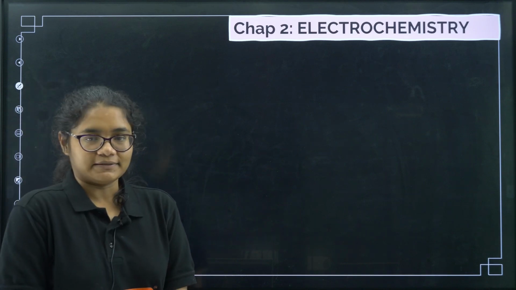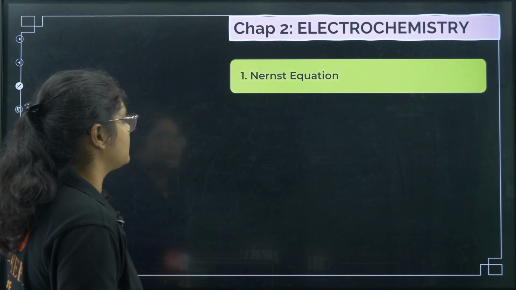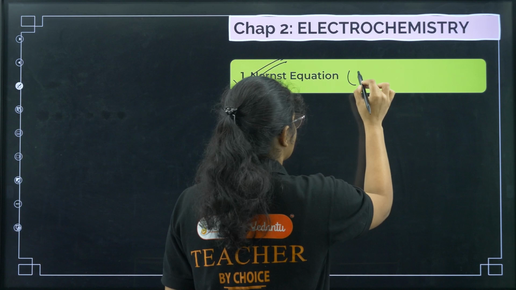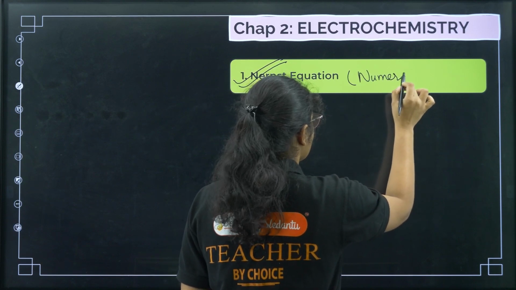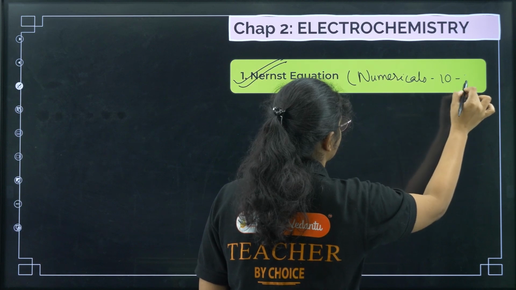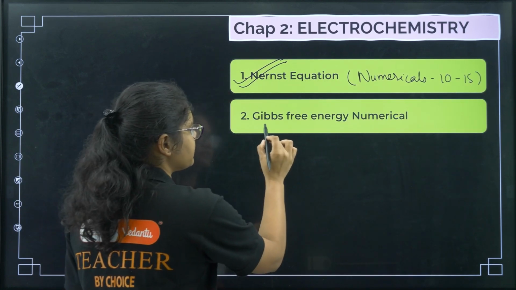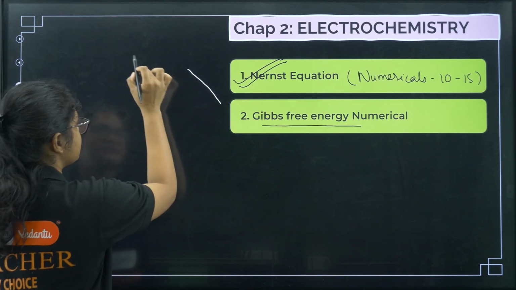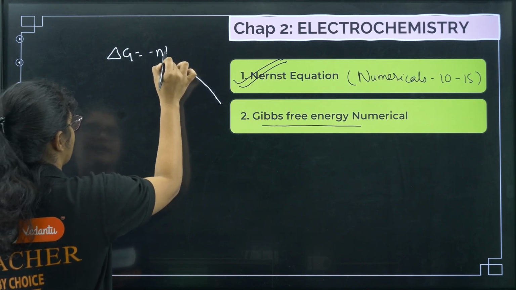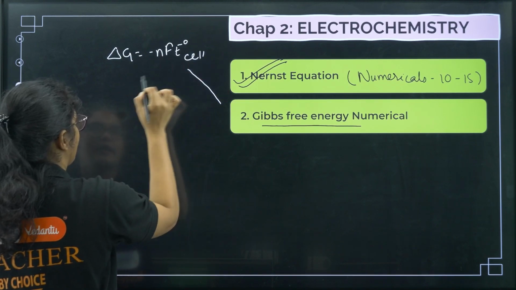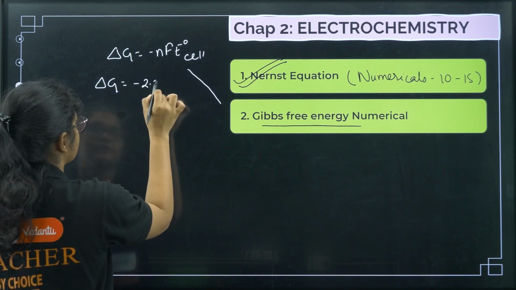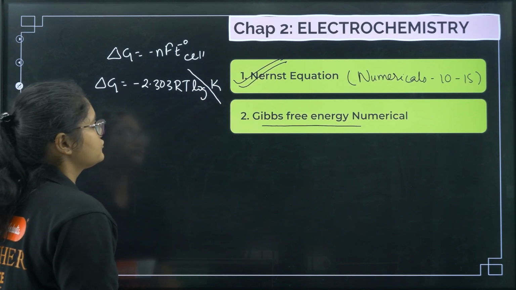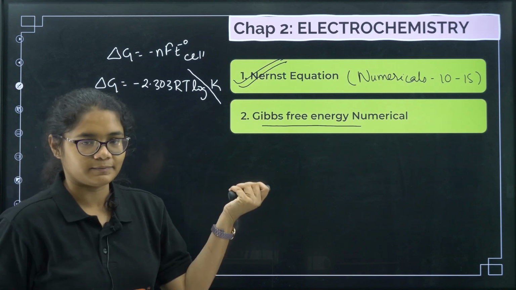that is Electrochemistry. Okay, so in Electrochemistry, the most important thing which you cannot ignore is the Nernst equation. So you need to practice numericals from here, at least 10 to 15 questions. Next, Gibbs free energy. This numerical is also asked, so you should prepare 2 formulas here: delta G equals minus nFE naught of the cell, and delta G equals minus 2.303 RT log K, right? So prepare these 2 formulas and do numericals based on them.